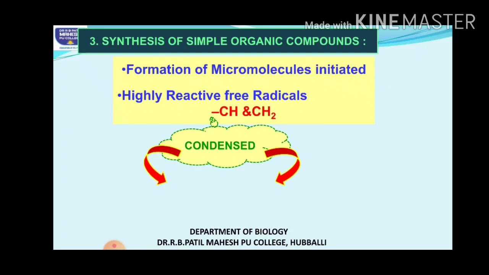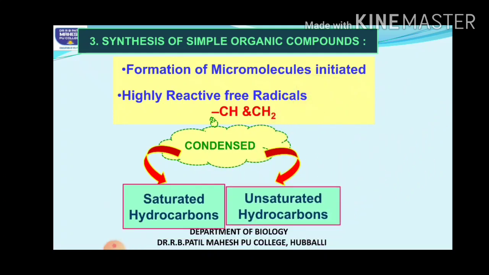You have studied different types of hydrocarbons also. So these free radicals gave rise to saturated and unsaturated hydrocarbons. Slowly you can see here, the formation of some molecules is taking place.